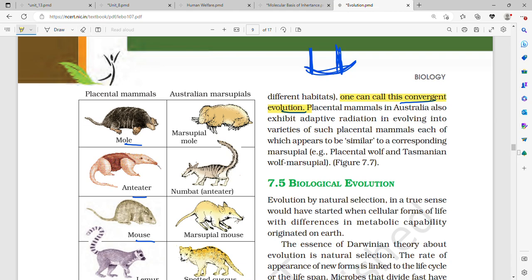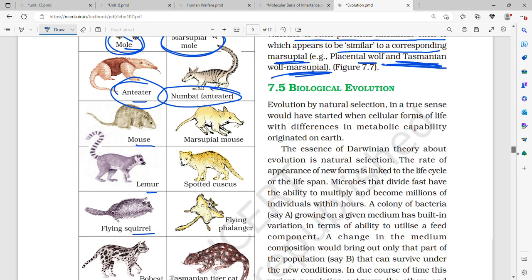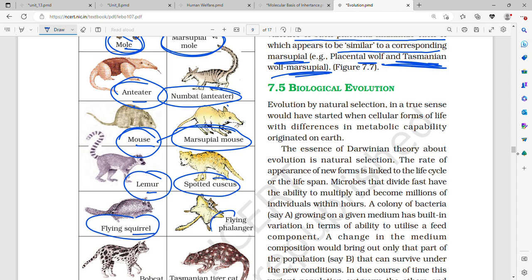Placental mammals in Australia also exhibit adaptive radiation in evolving into varieties, each of which appears to be similar to a corresponding marsupial. For example, placental wolf and Tasmanian wolf. Placental mole, marsupial mole. Anteater, numbat, which is also an anteater. Mouse, marsupial mouse. Lemur, spotted cuscus. Flying squirrel, flying phalanger.